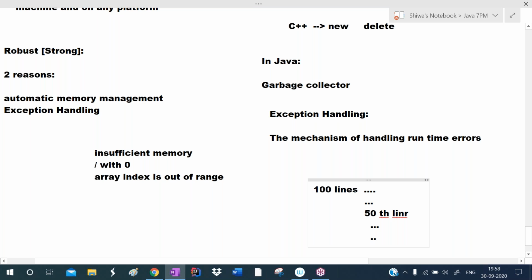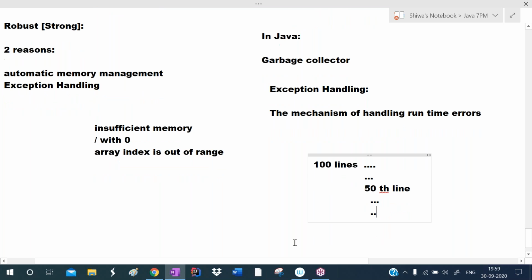So when the runtime error occurs, it will not execute the remaining 50 lines of code. Our application will be closed here itself. So it is inconvenient to the user. The user may feel irritated to use this application if it is terminated in the middle of execution, so that he cannot continue his work. The remaining code will not get executed.